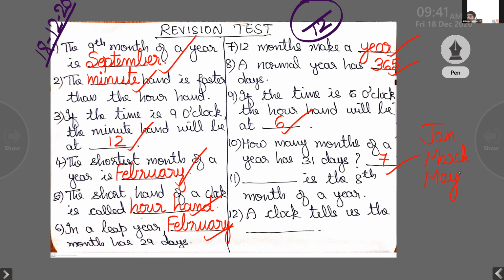July. August. Then? October. December. Yes, good. Good, Abhinav. Thank you, ma'am.